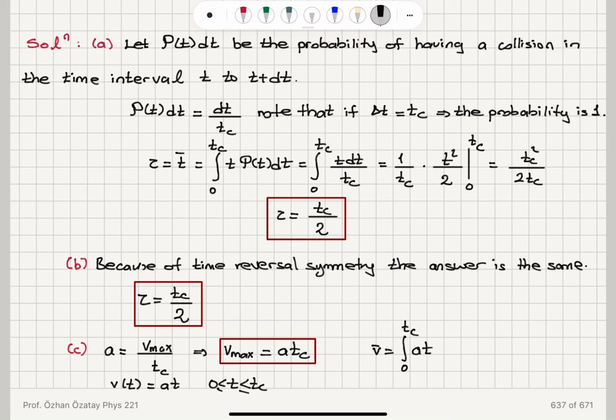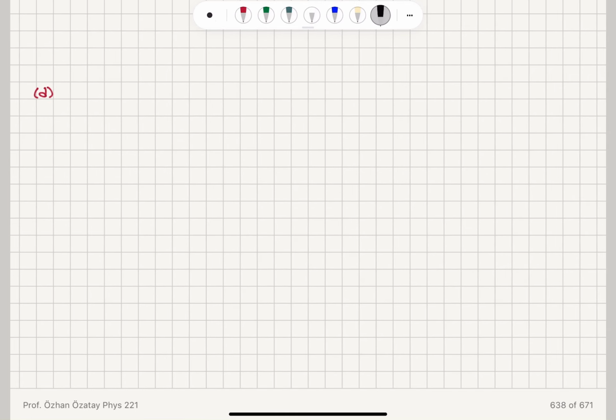So this is the integral from 0 to tc of a t dt divided by tc.